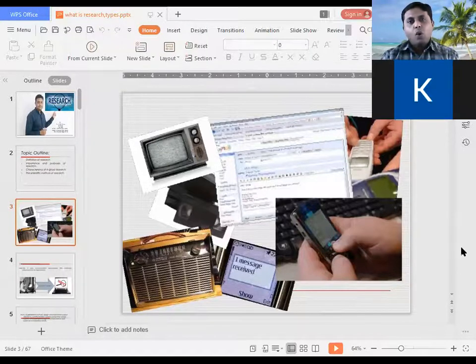We don't have the old version of the television set. We are having LED and LCD TVs. What is the reason behind this progress, this development? Yes, please.